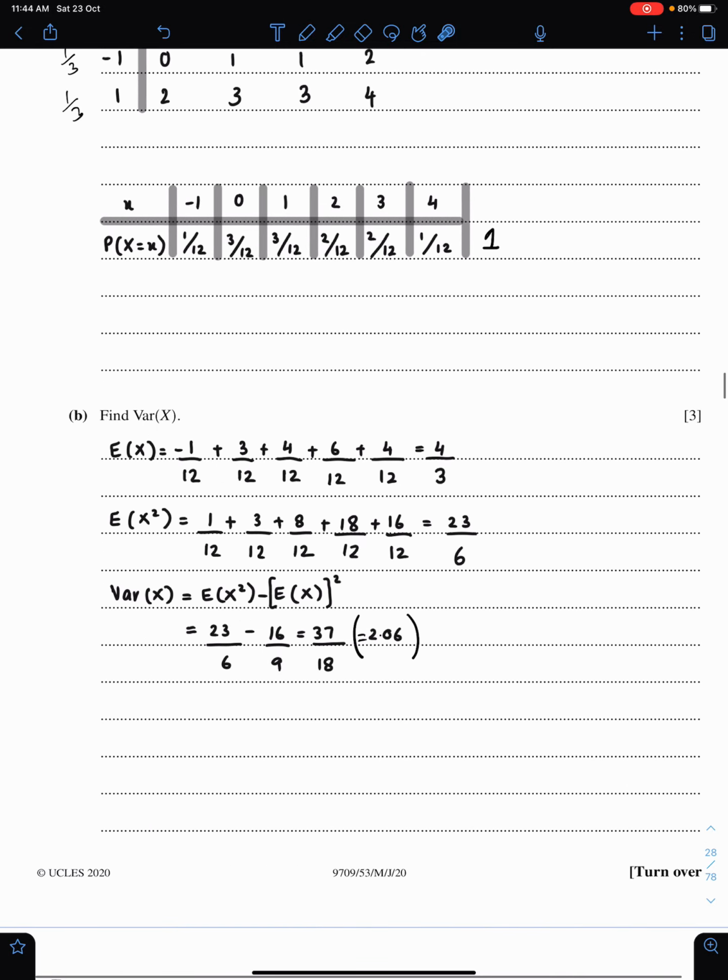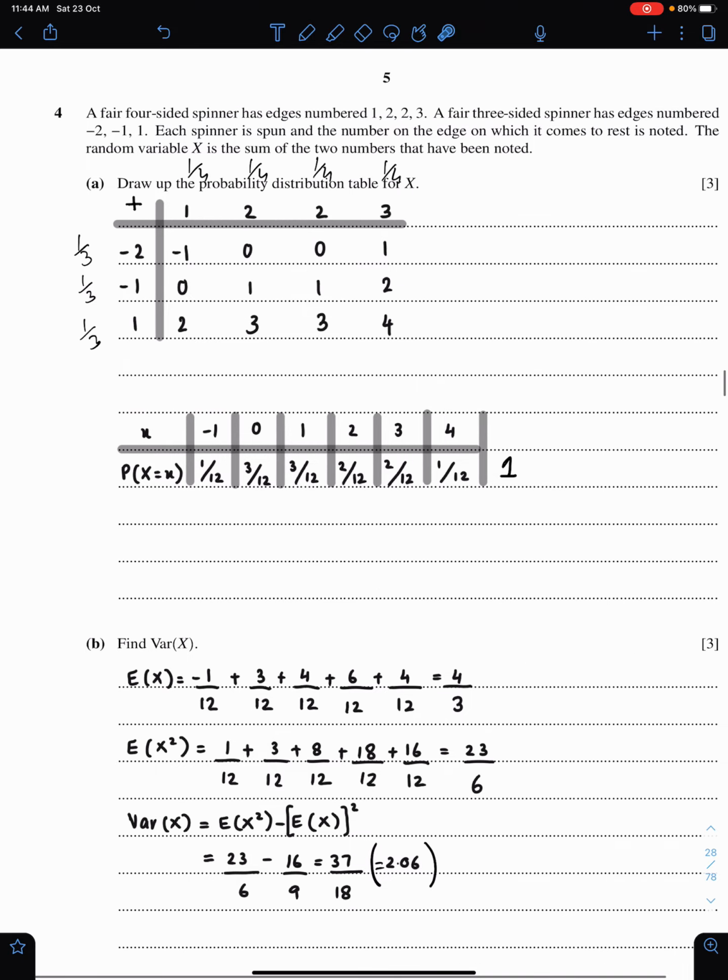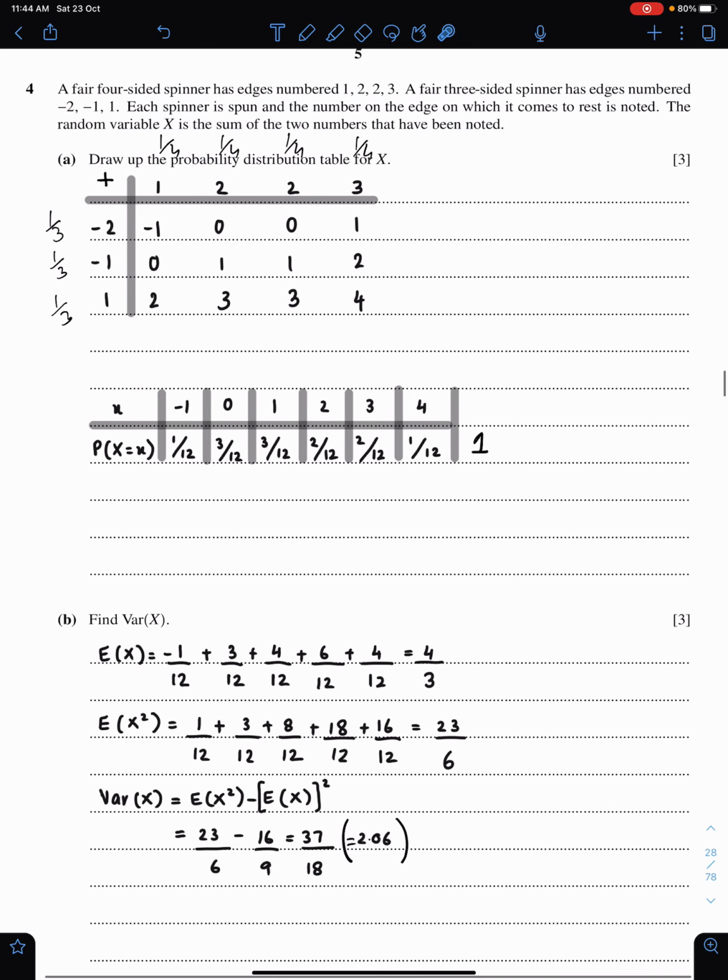This question is from June 20, paper 53. Question number 4. A fair 4-sided spinner has edges numbered 1, 2, 2, 3. A fair three-sided spinner has edges numbered -2, -1, 1. Each spinner is spun and the number on the edge on which it comes to rest is noted. The random variable x, now this is very important, is the sum of the two numbers that have been noted. So we have addition here.